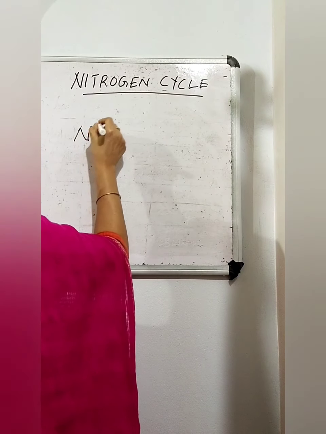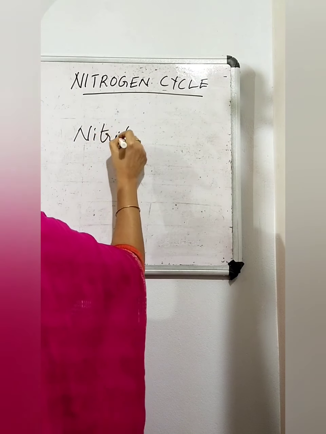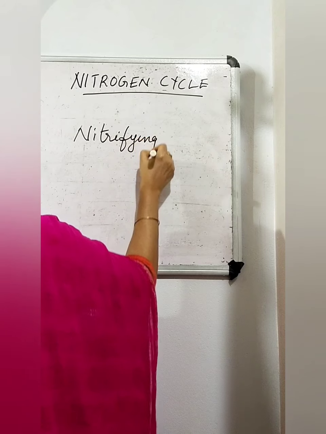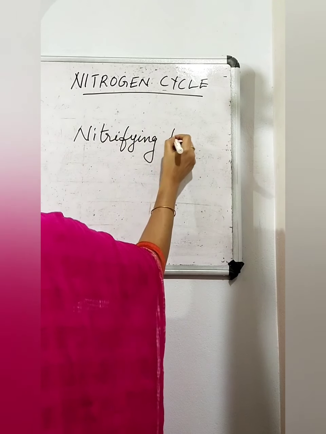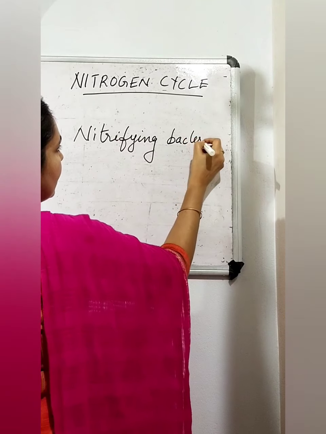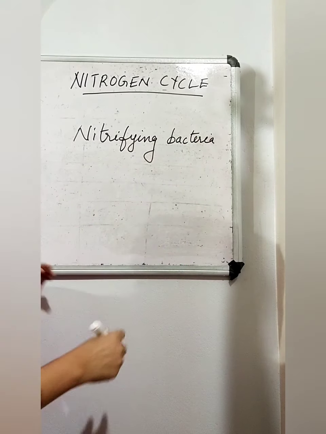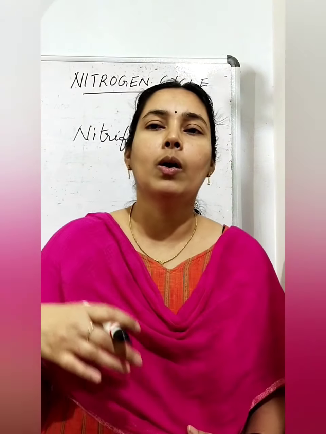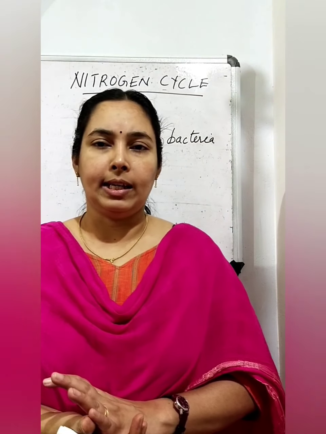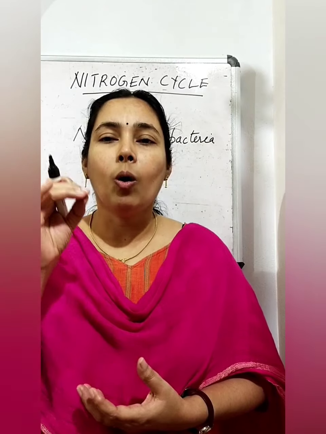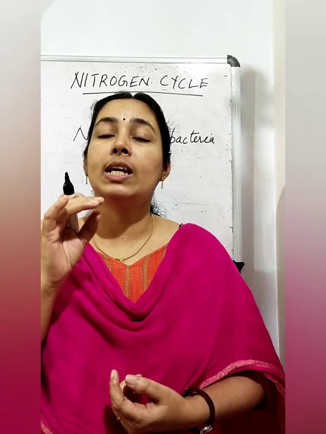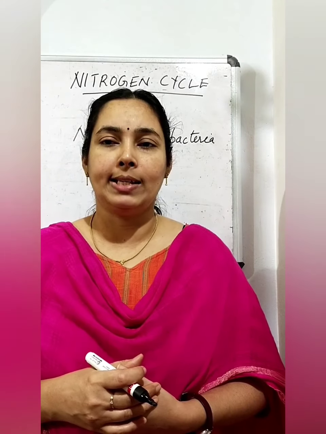So the bacteria that can fix nitrogen from the atmosphere are called nitrifying bacteria or nitrogen fixing bacteria. And these nitrogen fixing bacteria may be free living, or they may be associated with some leguminous plants.